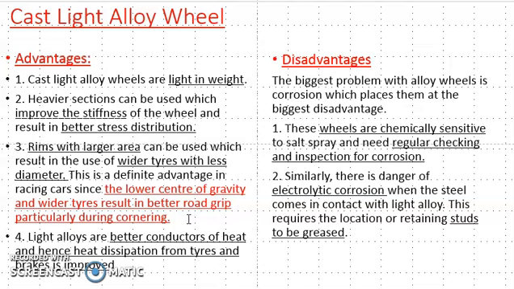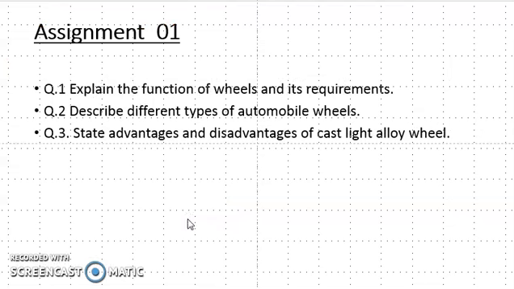Mainly the disadvantage is that it is sensitive to corrosion, especially electrolytic corrosion, when a different material is in contact with the cast alloy wheel. Especially when the stud material is in contact with that wheel, there is a possibility of electrolytic corrosion. To avoid this, you should always use grease. And we have given 3 questions in assignment 1.